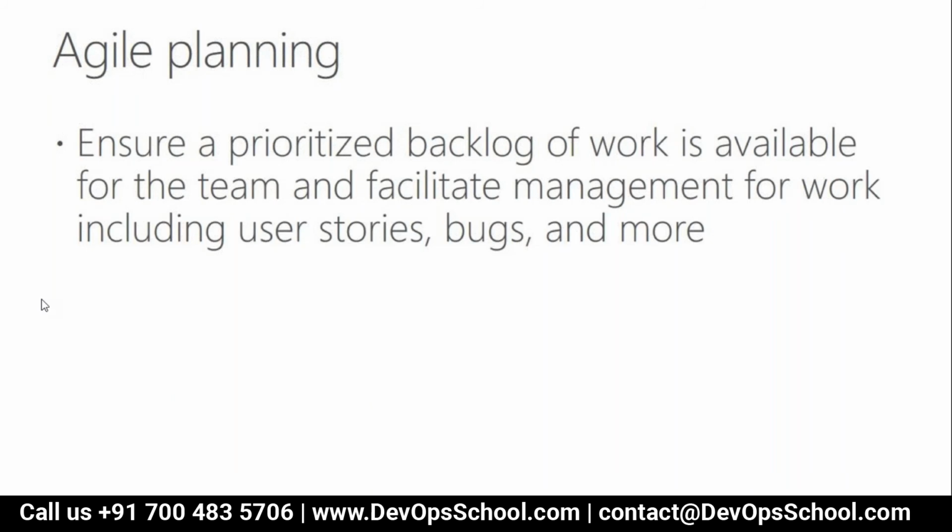Now, agile planning. What is agile? Arun, you are working in agile, right? How can you define agile or agile planning? See, agile planning means whatever immediate requirements we have to implement from the business point of view, what they want in the system, in the applications.